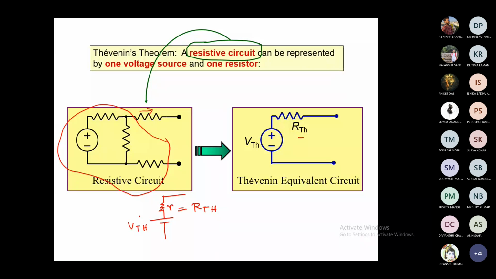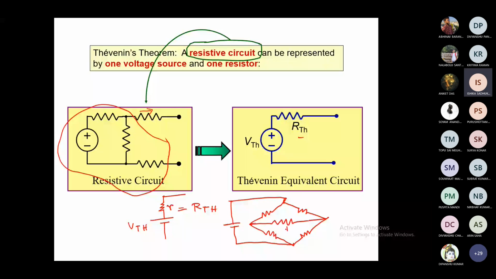Okay, so how can you find that out? If you have a complicated network, like the way it was shown in your laboratory classes, there was a Wheatstone bridge kind of network, but it was unbalanced. So there was a source like this, and you have to find the current through this RL. So this was V, and we have to find the current through RL, right?